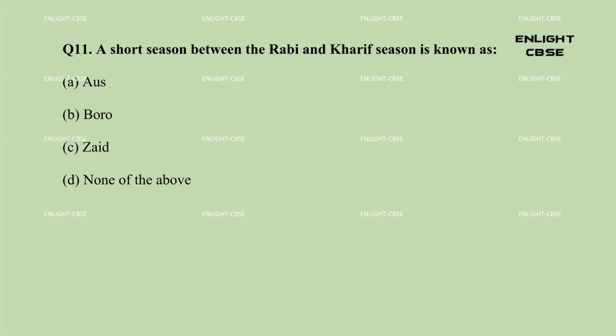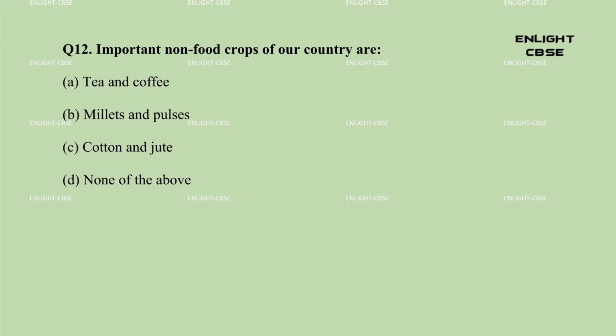Question 11. A short season between the Rabi and Kharif season is known as: A. Aus. B. Boro. C. Zaid. D. None of the above. Answer: C. Zaid.